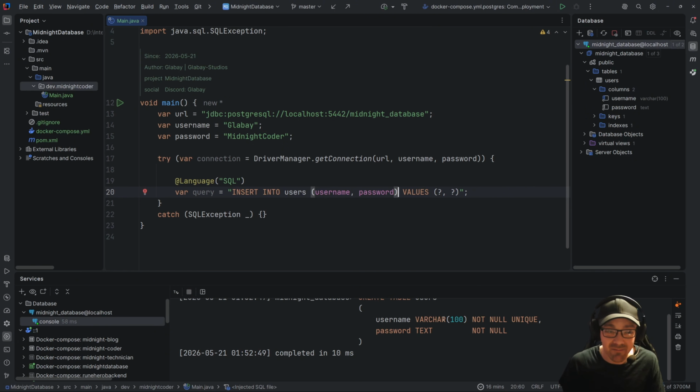However, now that I've added this @Language, the @Language annotation can be placed on top of strings as well as string templates to provide LSP syntax highlighting. Now, that's not all, okay? That's not all. For our use case, this actually connects with the database.